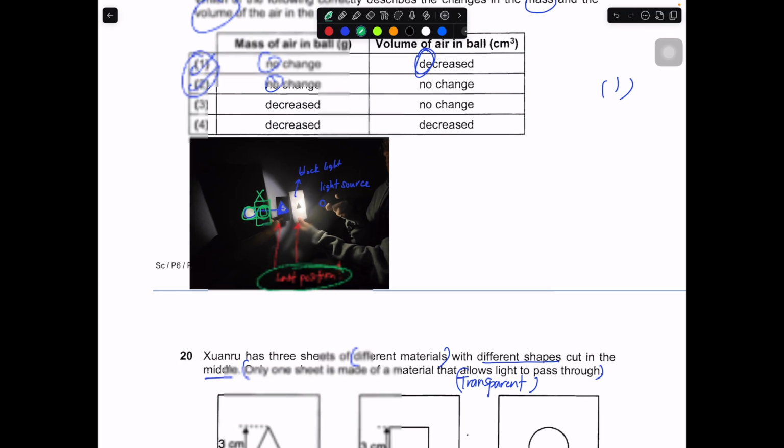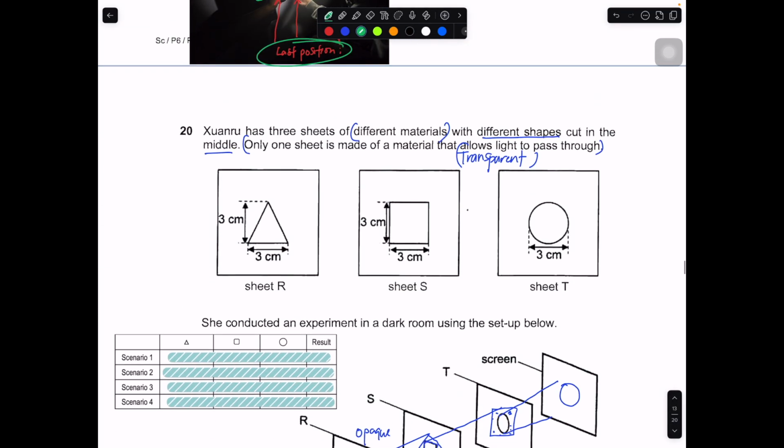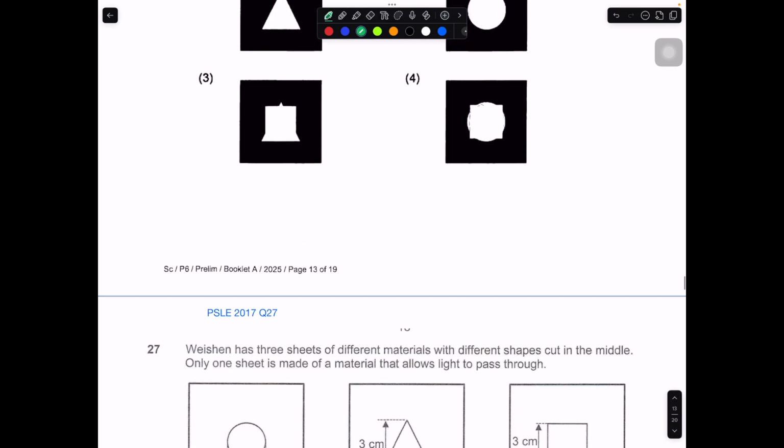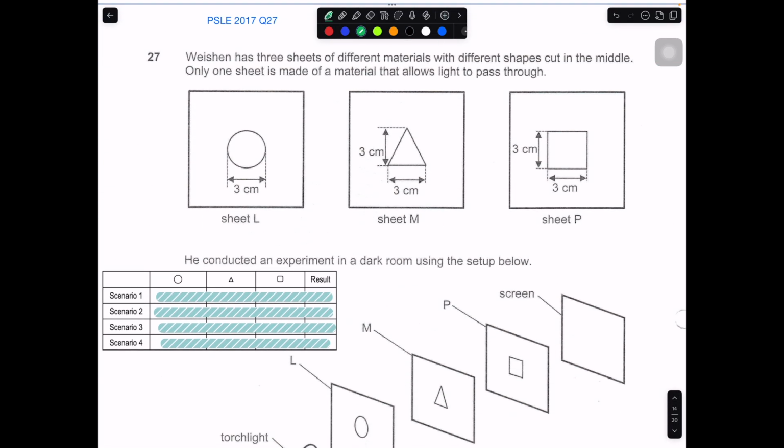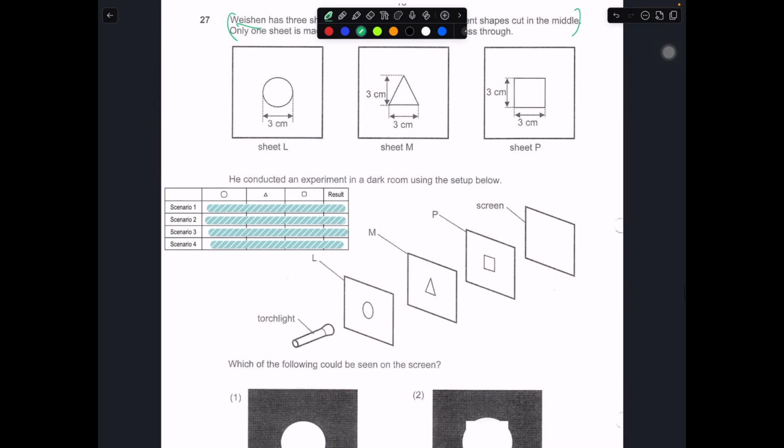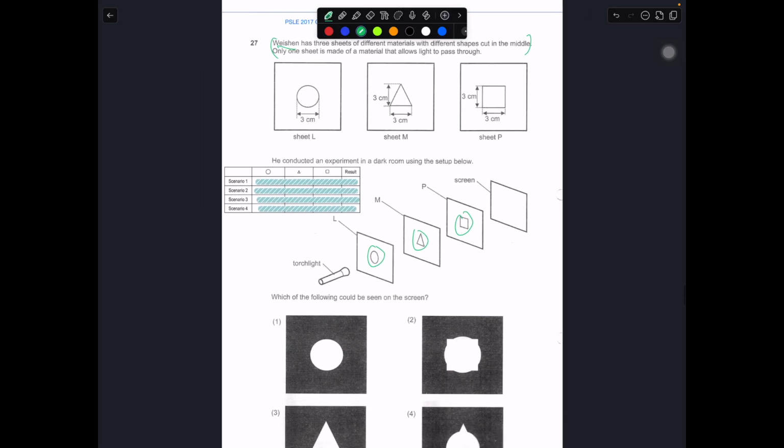So having said that, this question is more or less adapted from your 2017 PSLE paper, question number 27. I have one over here below. Same idea, same wording, it's just that the name is different. Previously it was Xian Ru, now it is Pei Chun. But you can see that the shapes are organized very differently. So let me use this as an example to reinforce the idea of question number 20.